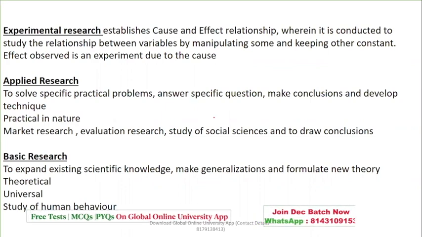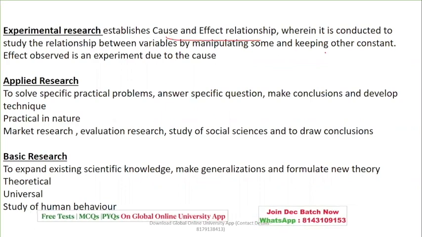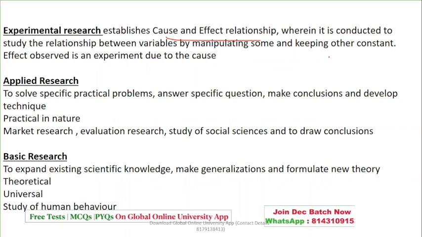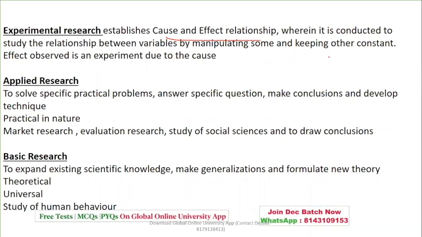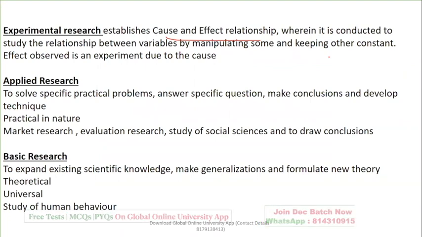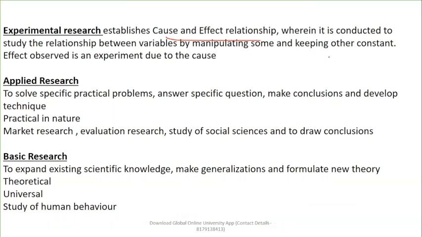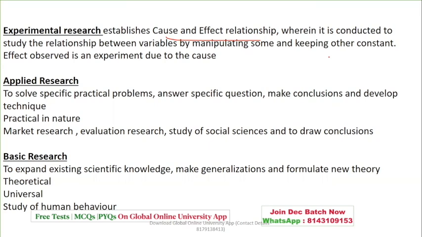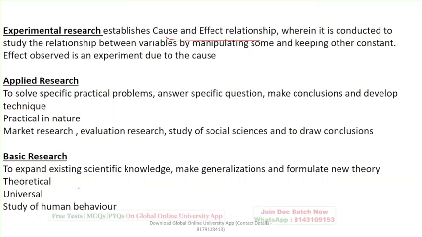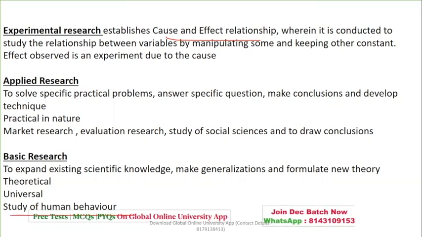So experimental research is basically which talks about cause and effect relationship, other factors, the variables, by manipulating them or keeping them constant. The experiment is important. Applied research is important to solve specific problems, to answer the questions, to come to a conclusion, to do an evaluation. Basic research is to expand the existing knowledge in the form of scientific knowledge, to make generalizations, which means statements, or to form a new theory. It is basically a form of universal behavior.